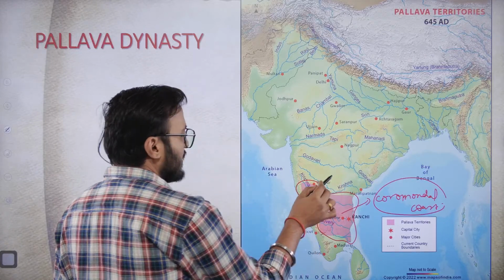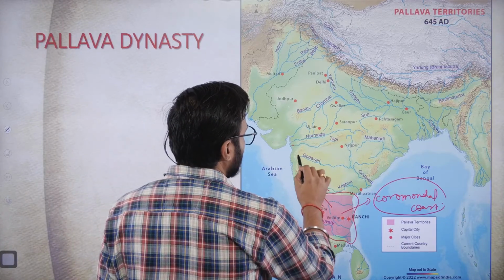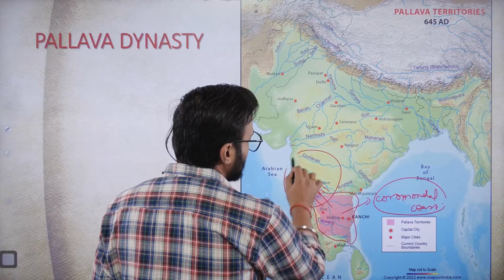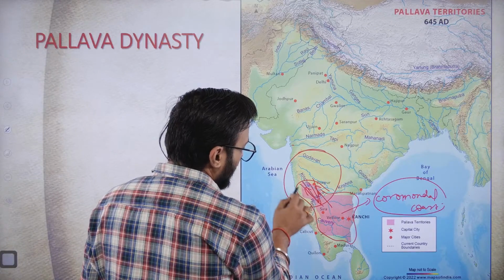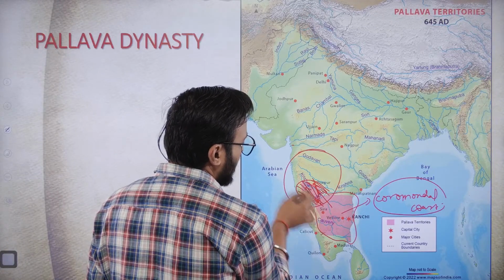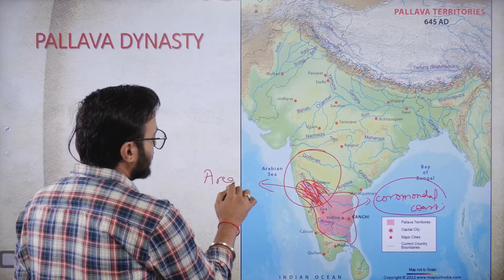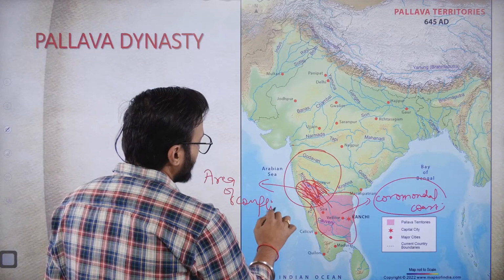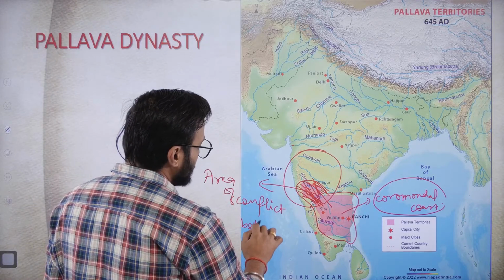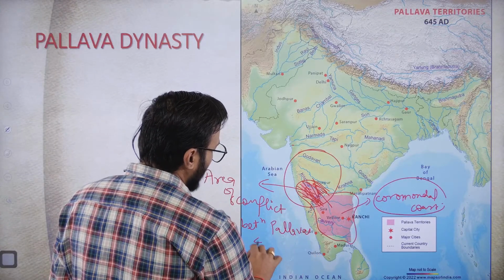And if you remember the previous class where we had studied about the Chalukya dynasty, so clearly it is visible that the area of southern Karnataka must have been the area of conflict between the Pallavas and the Chalukya dynasty.